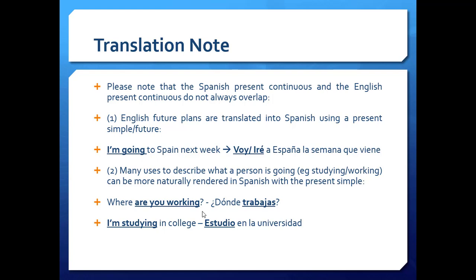When do we use this? Really to emphasize the continuity of the action right now. What are you doing right now? Let's go. Something like that, okay?